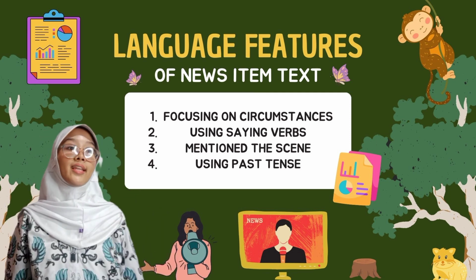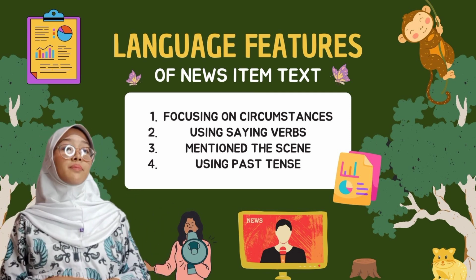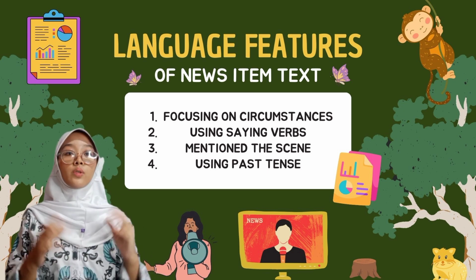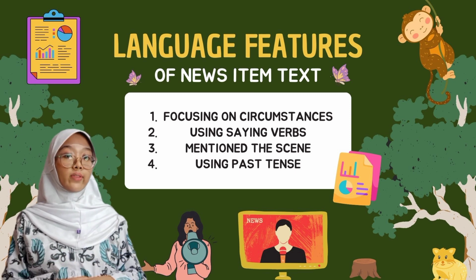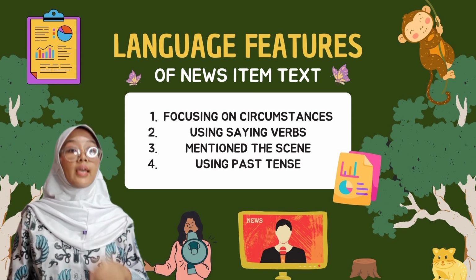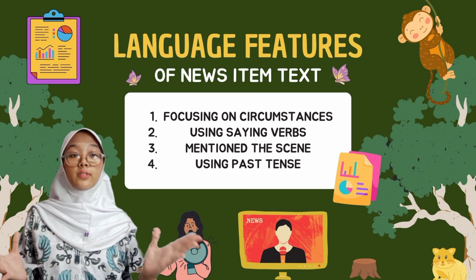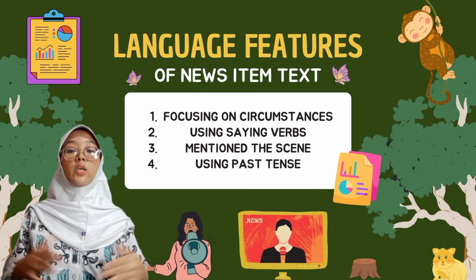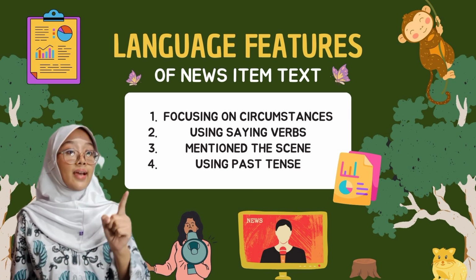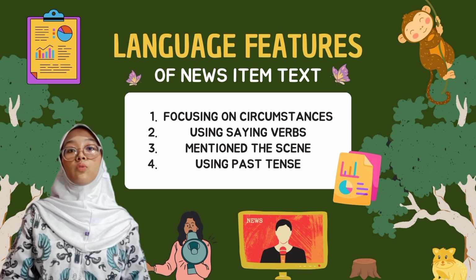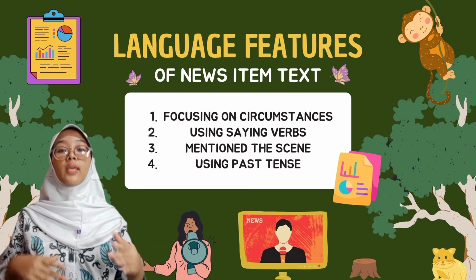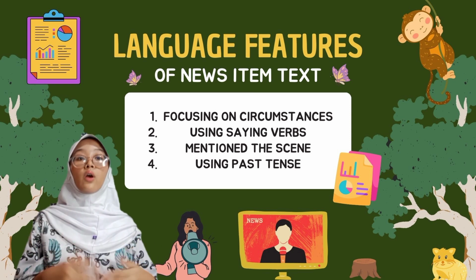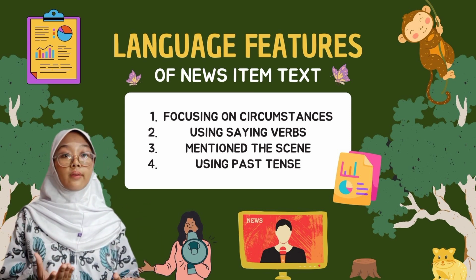To make it easy to analyze whether a text is a news item text or not, there are some language features that a news item text has which make it different from the other texts. First one, it is focusing on circumstances. So it usually uses simple language in writing the text. Besides that, a news should be easy to understand by any people in any range of age, so the message that the news wants to deliver will be delivered informatively.